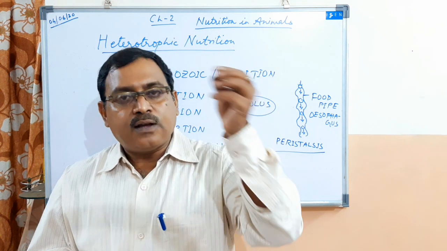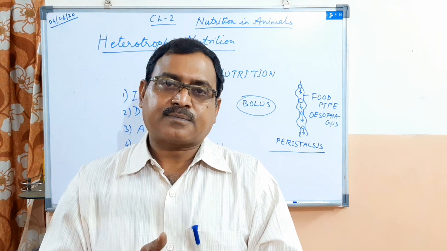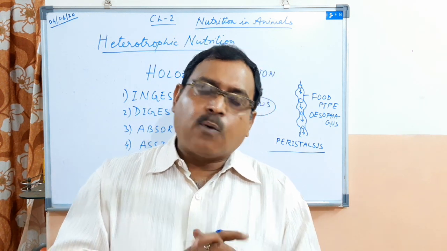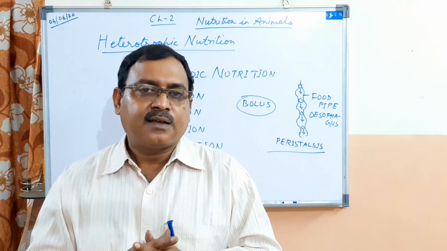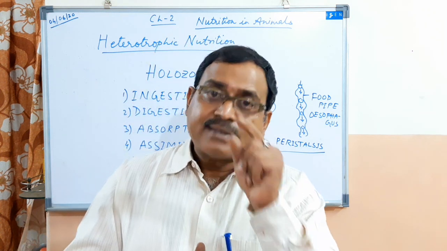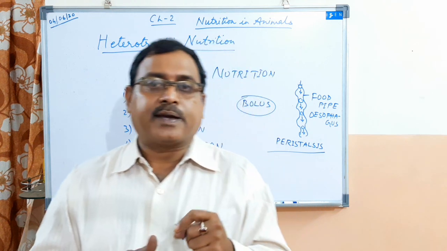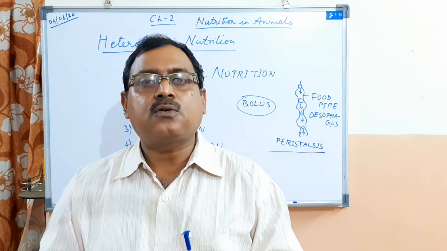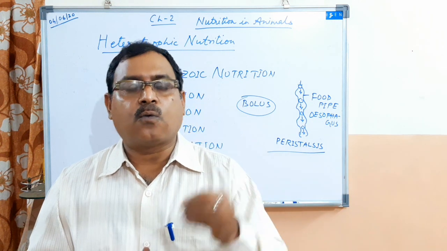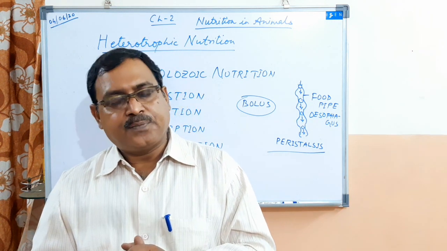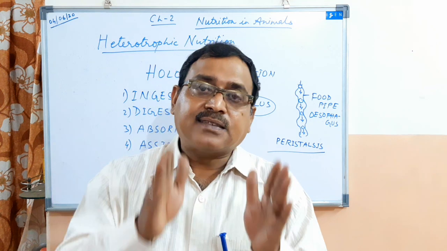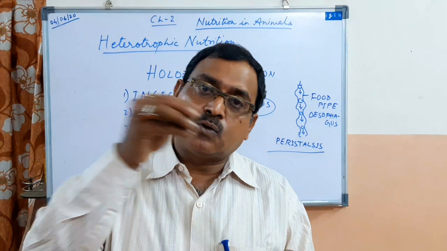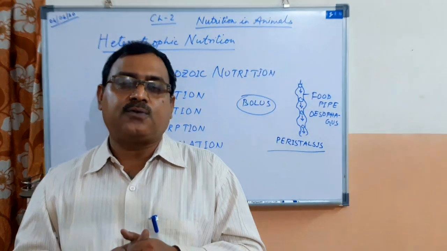Now, when food reaches the stomach, it is acted upon by the gastric juice. Now, what is the function of acid? First of all, acid inside the stomach helps in killing any germ which may have entered your stomach through food or water. Clear? Second, acid forms a medium for the enzyme pepsin to act on protein food.